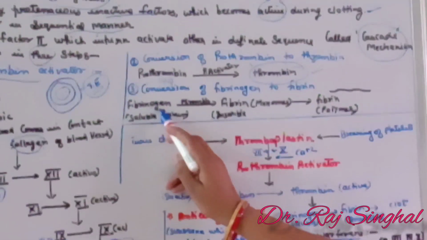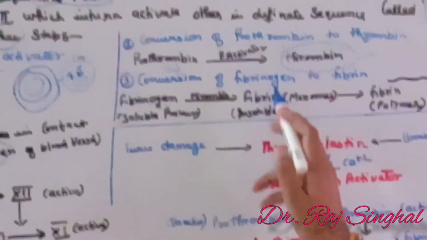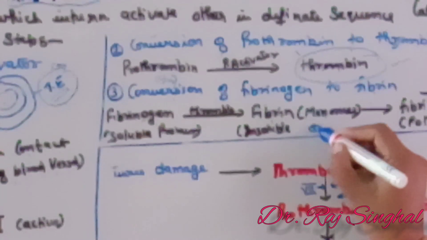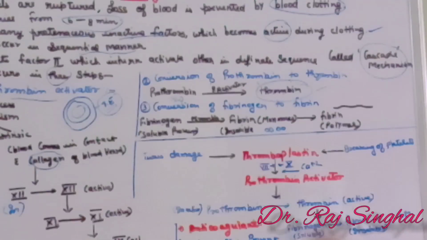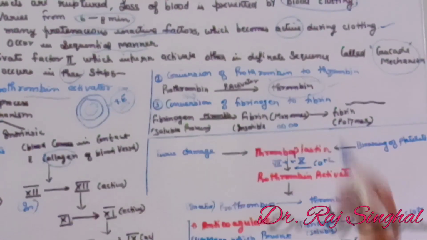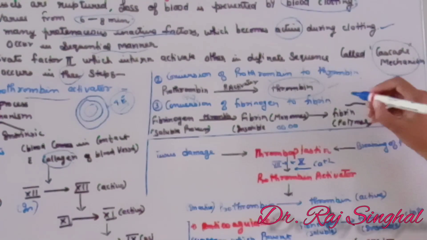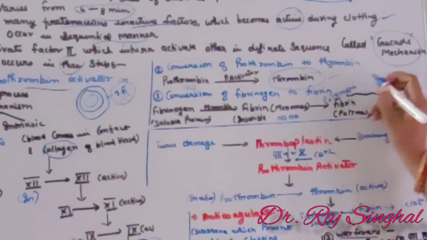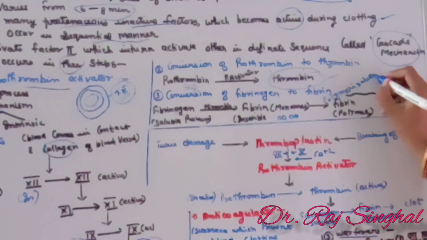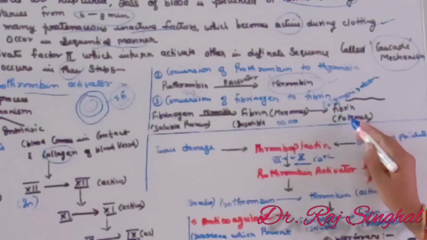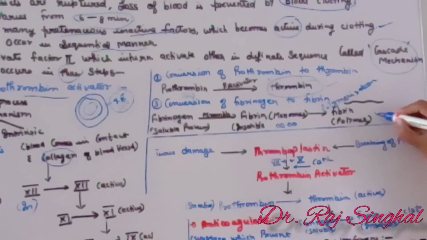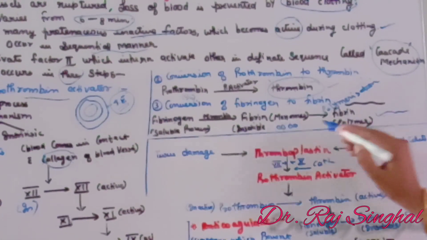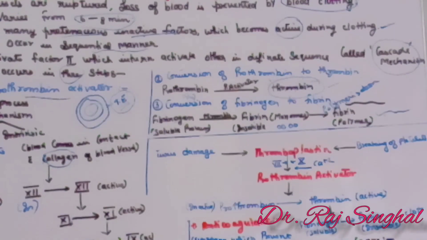This fibrinogen in the presence of thrombin is converted to fibrin monomer. These monomers are insoluble. Now, by polymerization, these monomers are converted to long threads of fibrin polymer which is insoluble.